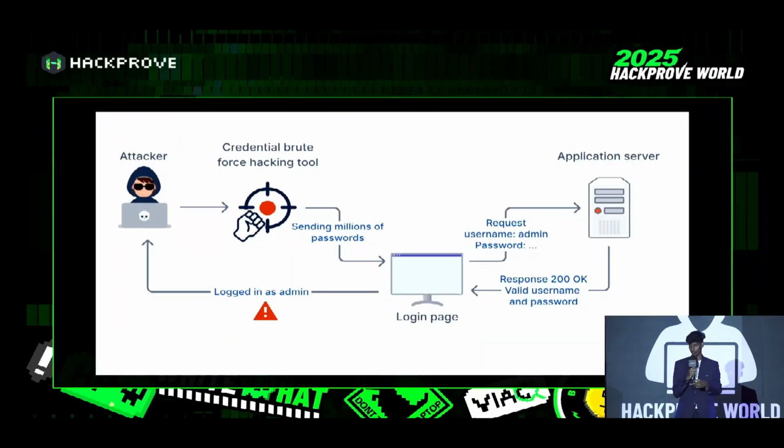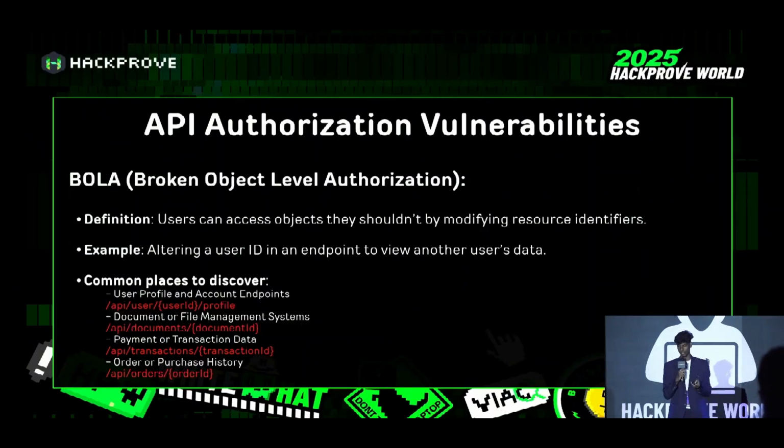Here is an example of API authentication vulnerabilities. The attacker sends millions of passwords to the login page of the application server. If any password matches the victim's, it returns a 200 response, so we can log in as an admin. API authentication issues are pretty easy to find.